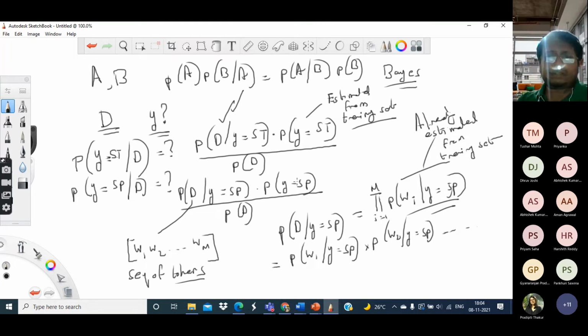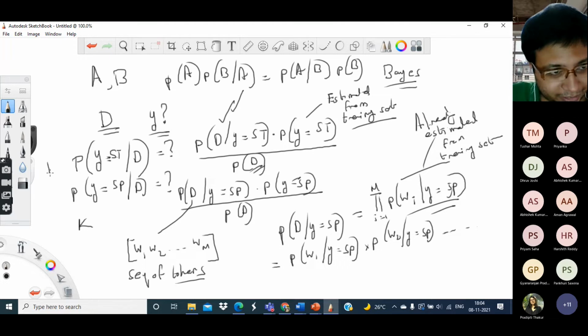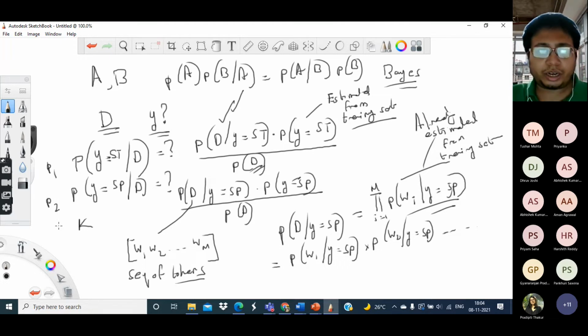Okay, so similarly, I can get these also. Now this P of D might be harder to calculate, but I don't really need it, because I know that any document will have one of these levels. So let us say it has k possible levels. This one I call P1, this one I call P2, and so on, up to Pk.